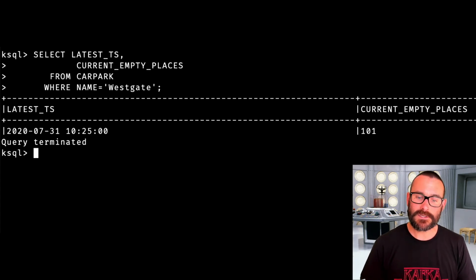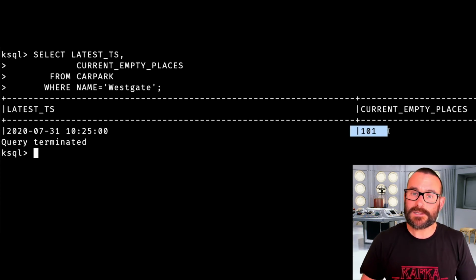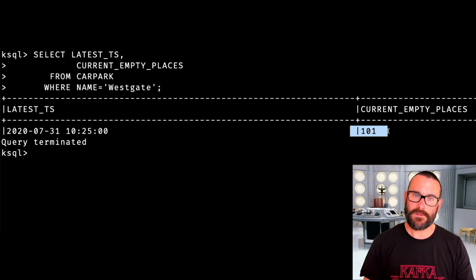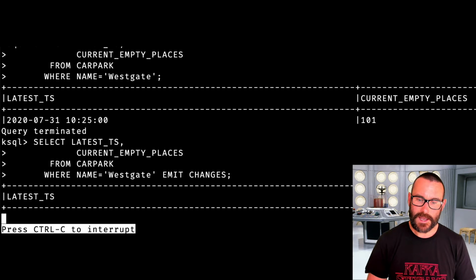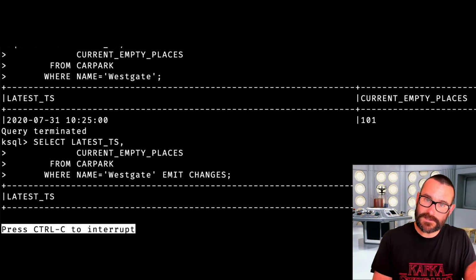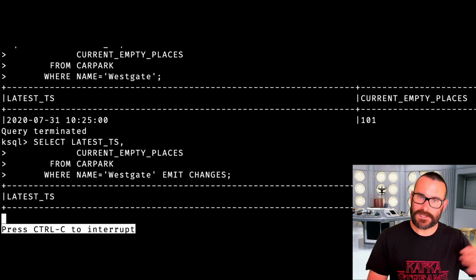And it says, well, here is the current state, and then query terminated. So the latest timestamp was this, and this is how many spaces there are currently. Has that changed? I don't know. I'll have to rerun that query. As opposed to a push query, where we say, here is the current value, or here is the current value when we get one in, and any time it changes, the EMIT CHANGES bit, we will tell you it has changed. So pull queries: key value lookup, point in time. And push queries: as and when it changes, tell me about it. And you can do that from the beginning of the topic or from the end of the topic.